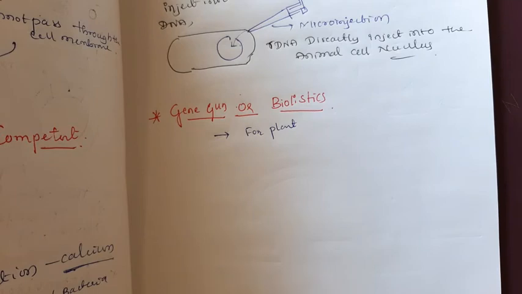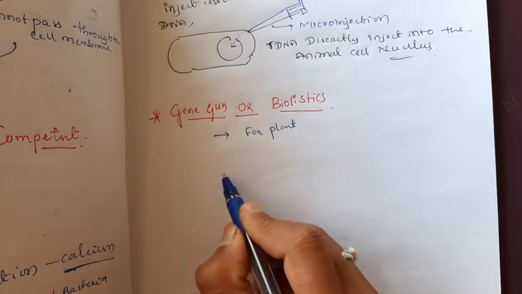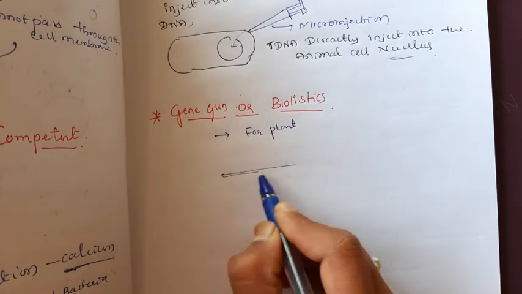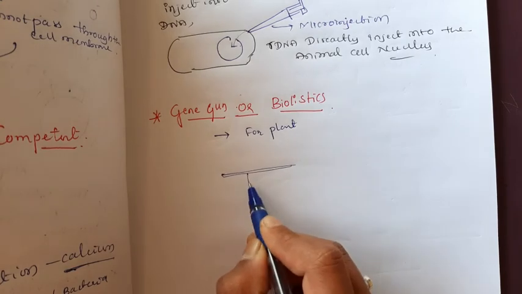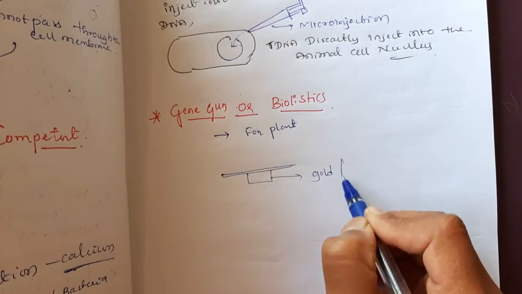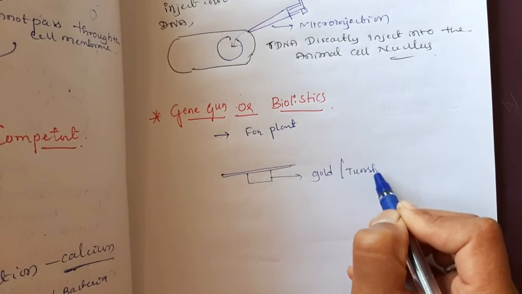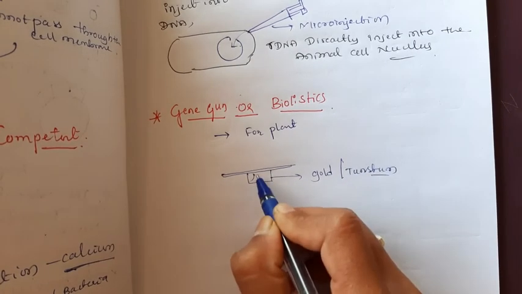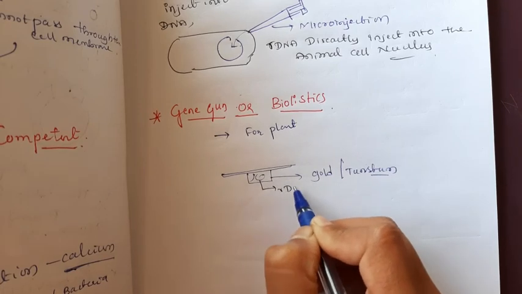The cells are bombarded with high velocity microparticles of gold or tungsten coated with the DNA. Here, first, some material like gold or tungsten is present along with the recombinant DNA.